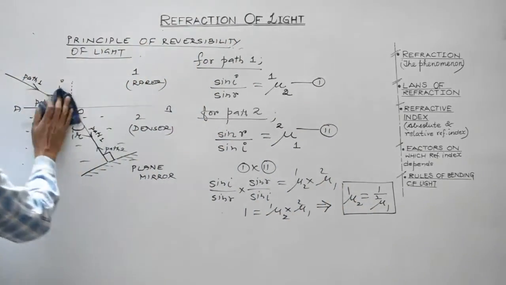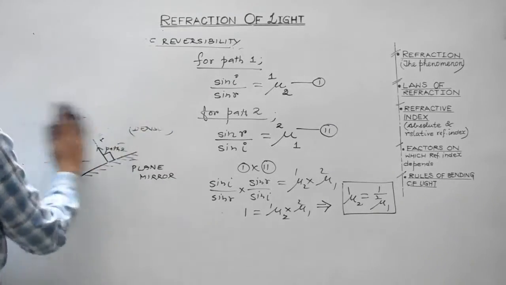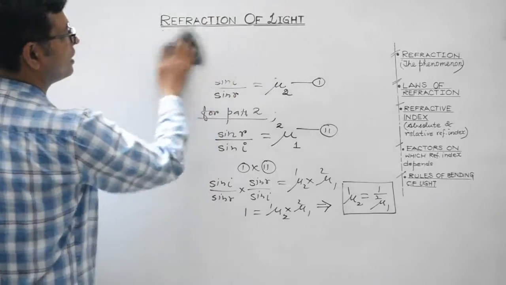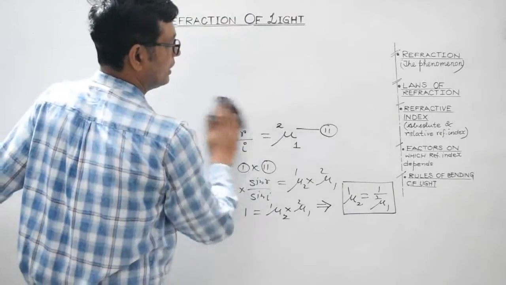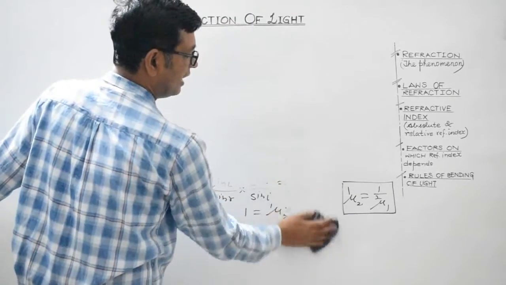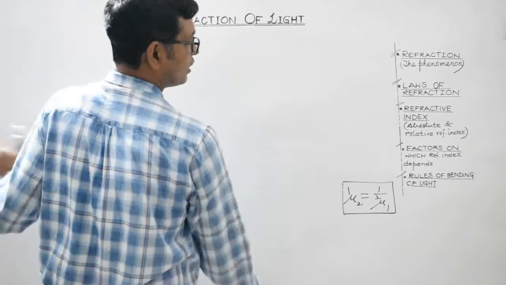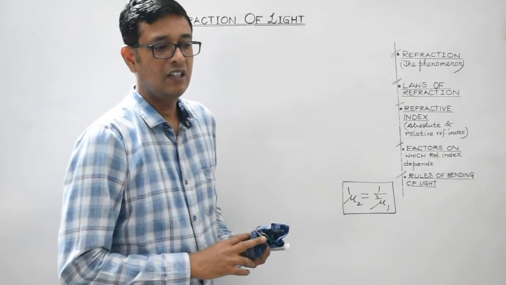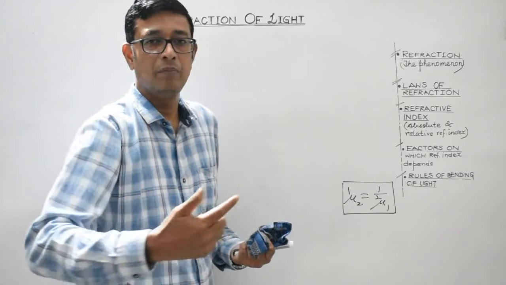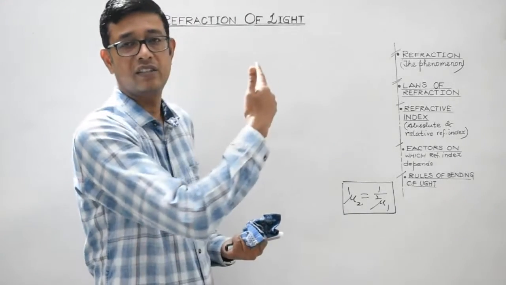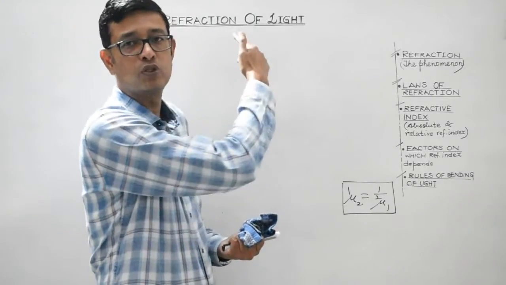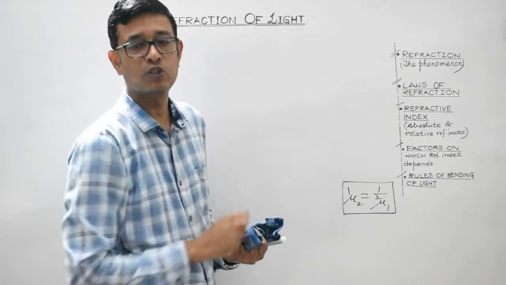I'll give you some examples so as to clear the concepts. So basically, what's the principle? What's the statement then? The principle of reversibility of light states that if the light is made to suffer any number of reflections and refractions, and if its final path is made to retrace, if it is reversed, then it will retrace its path in the opposite direction, following the same path but in the opposite direction.